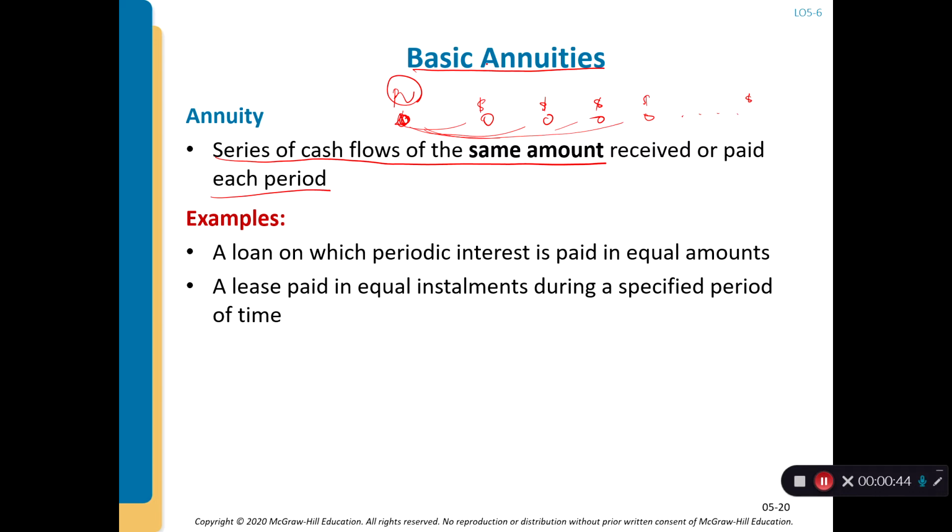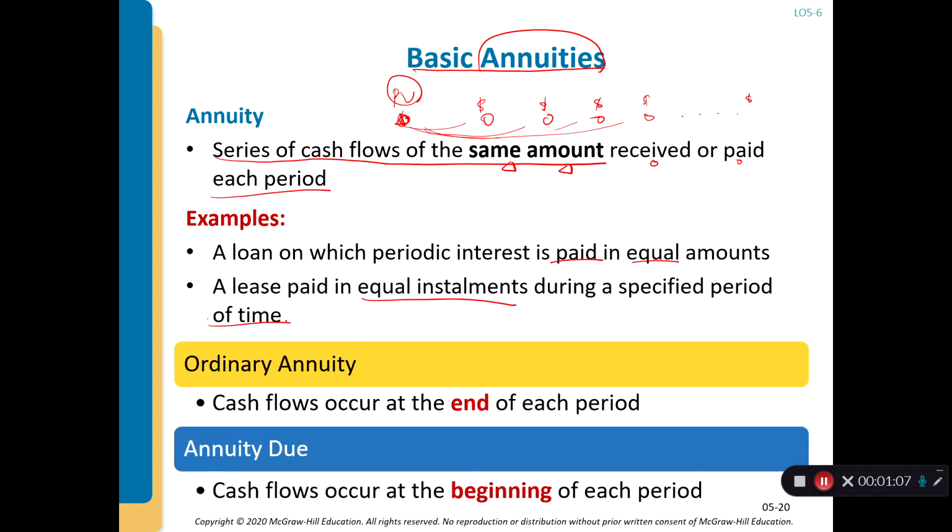So at first we wanted to know what an annuity is. An annuity is a series of cash flows of the same amount, either received or paid. An example can be a loan on which periodic interest is paid in equal amounts, or a lease paid in equal installments during a specific time. There are two kinds of annuity: the ordinary annuity and the annuity due. In an ordinary annuity, the cash flow occurs at the end of each period. In an annuity due, the cash flow occurs at the beginning of each period.